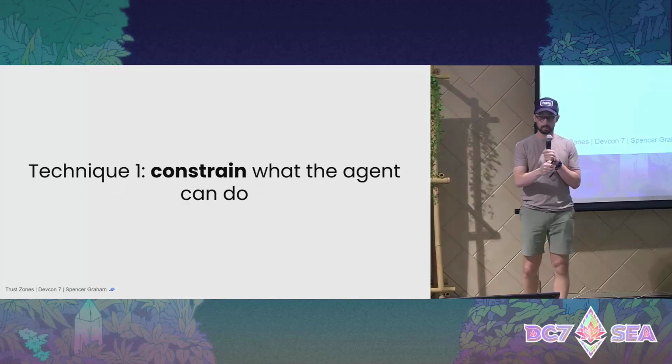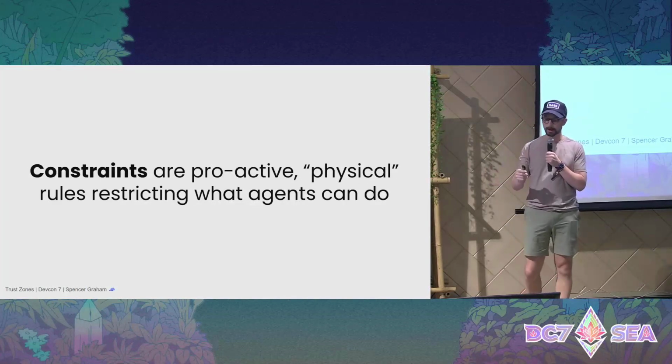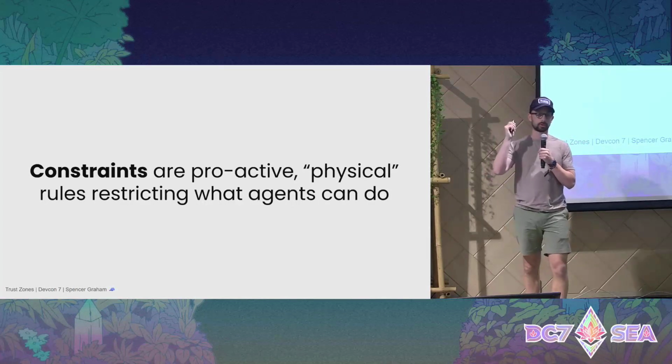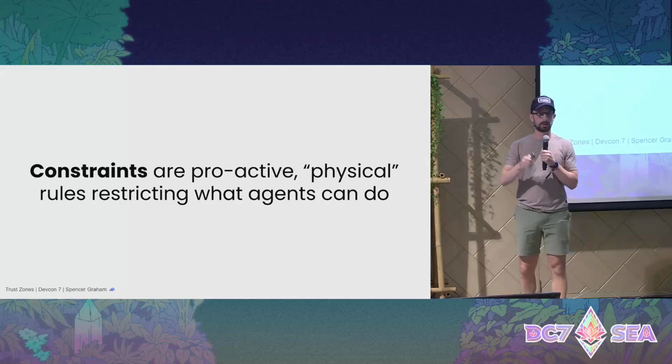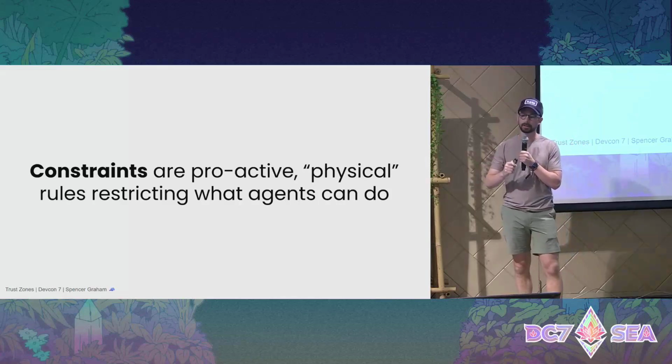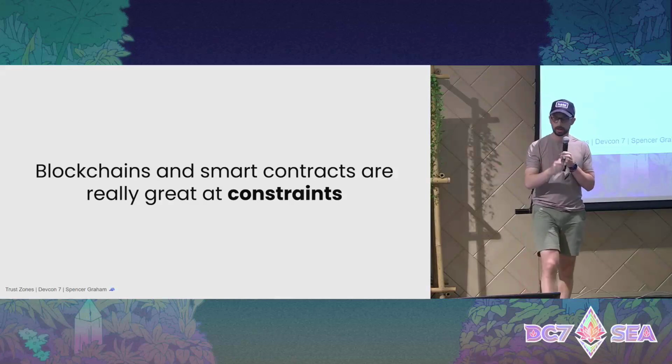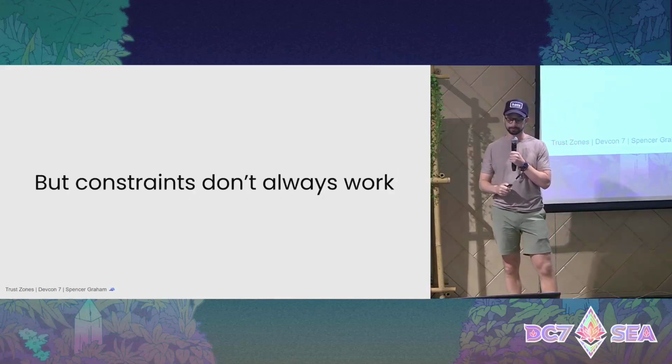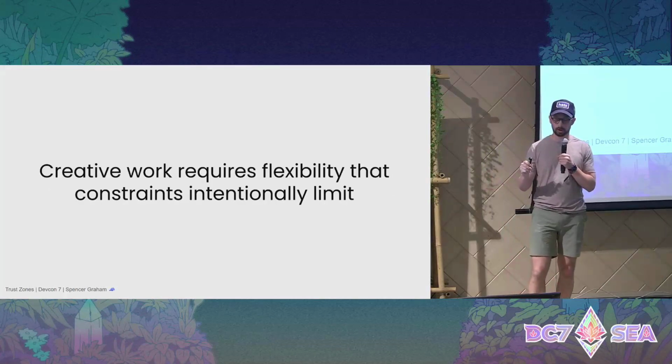So technique number 1, we can constrain what the agent can do. Constraints are proactive physical rules restricting what agents can do. They are proactive, they are physical, you cannot break them. They are exactly what blockchains and smart contracts are really great at. But constraints don't always work.